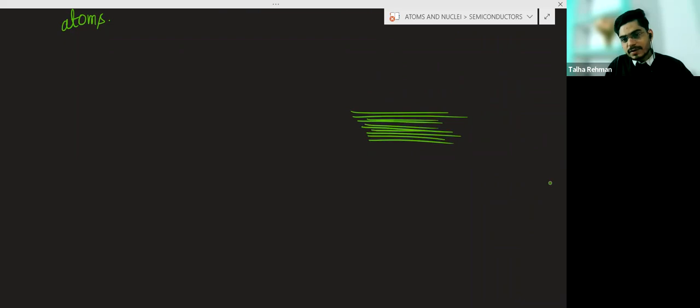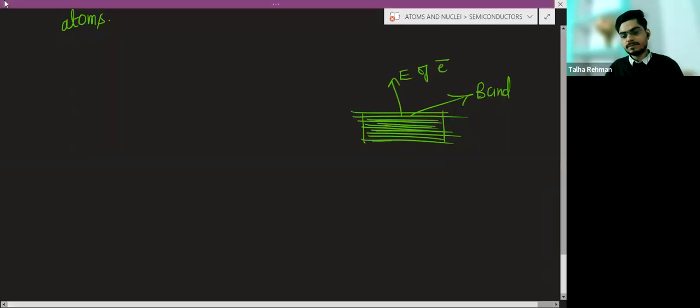When these lines are very close, it will become a band. Each energy line represents the energy of an electron, and I told you the energy of each electron in a particular subshell will be different.